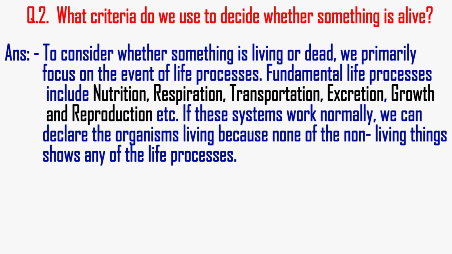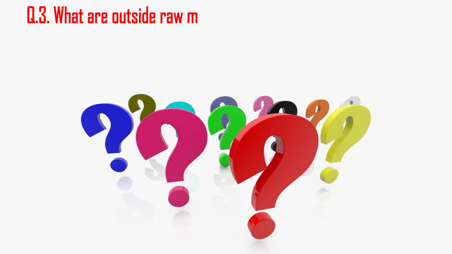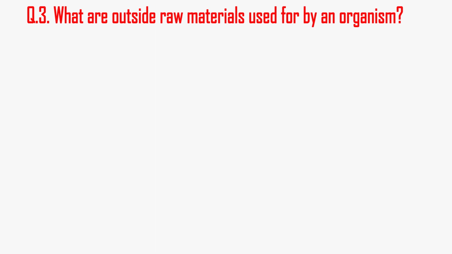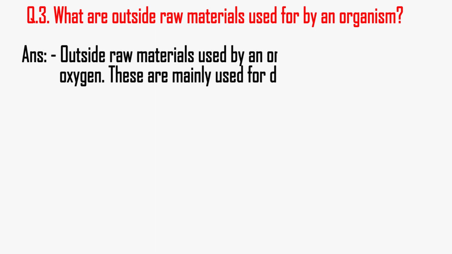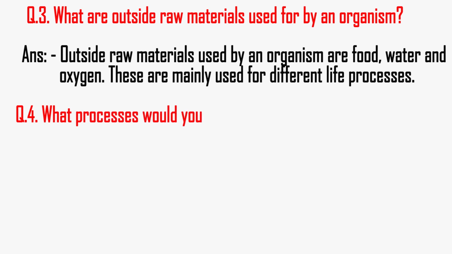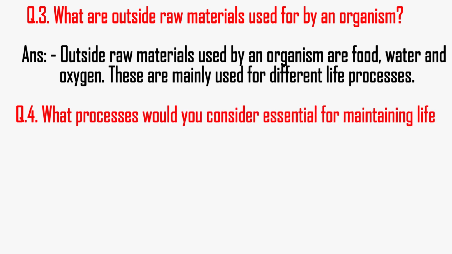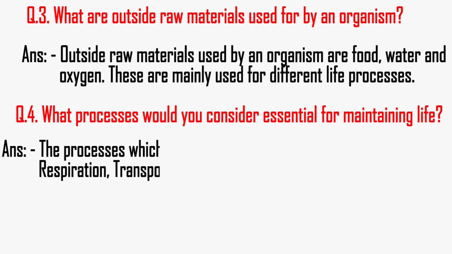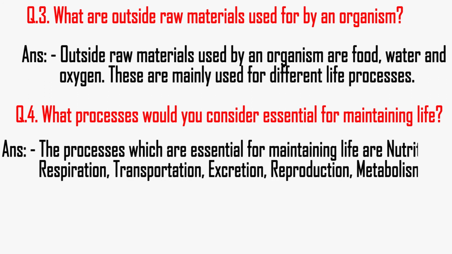these life processes. Now the next question is, what are outside raw materials used for by an organism? The answer is, outside raw materials used by an organism are food, water, and oxygen. These are mainly used for different life processes. And the last question is, what processes would you consider essential for maintaining life? The processes which are essential for maintaining life are nutrition, respiration, transportation, excretion, reproduction, etc.